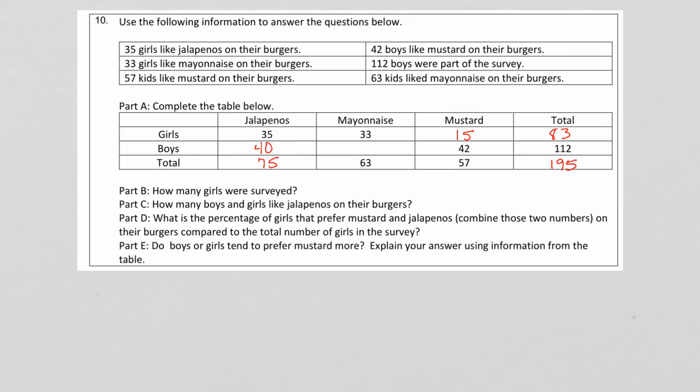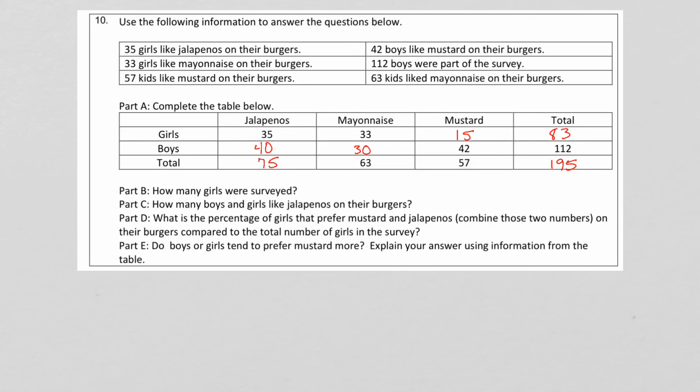And then we only have one more box to fill. So we can say that we have a total here of 63. And 33 girls liked mayonnaise, so we have to say 63 minus 33 to figure out how many boys liked mayonnaise. 63 minus 33 is 30. Okay? That's how you complete the table.